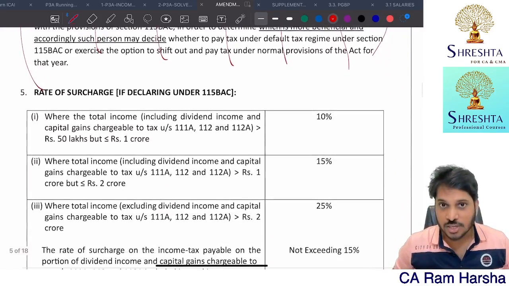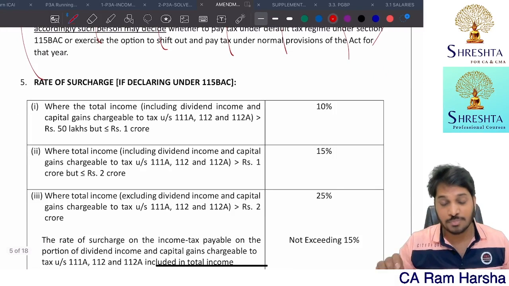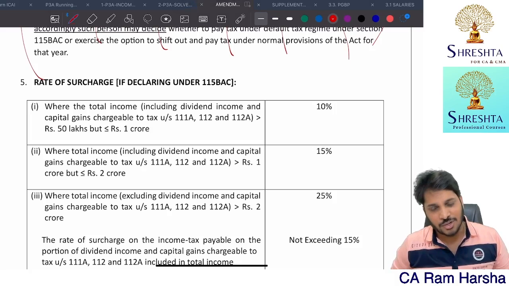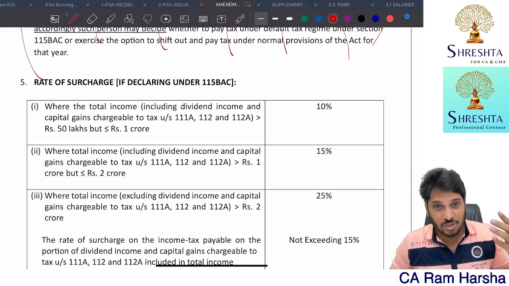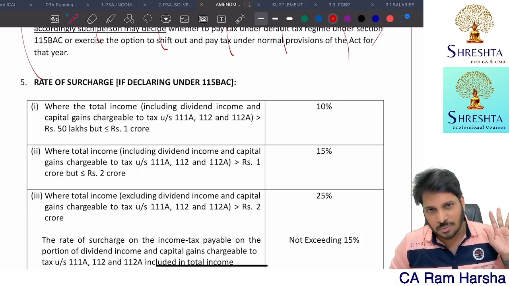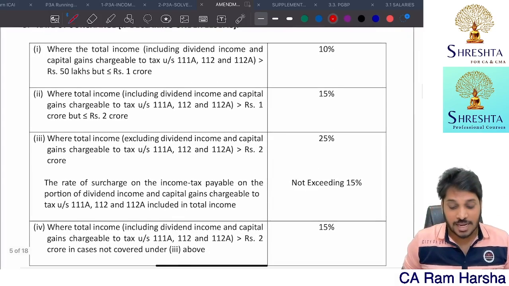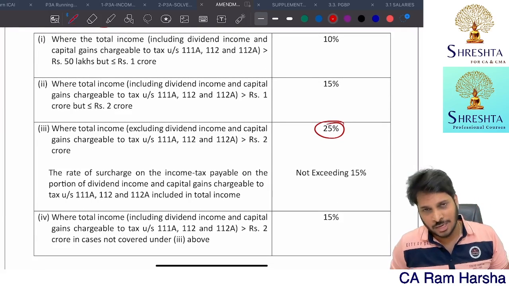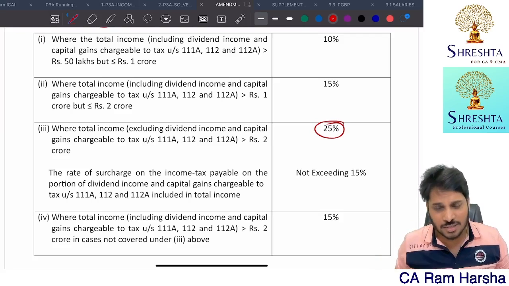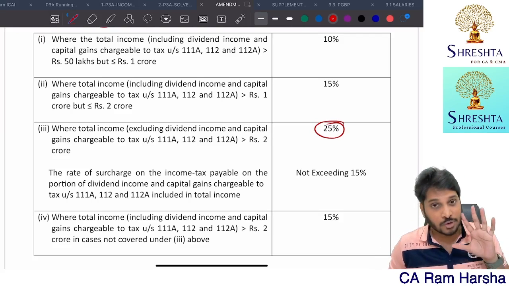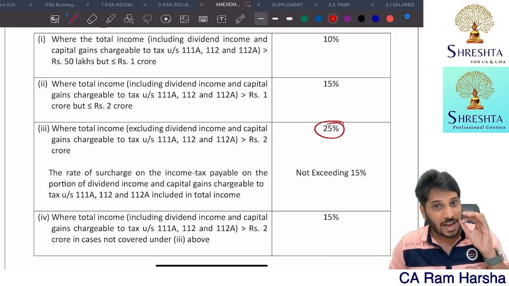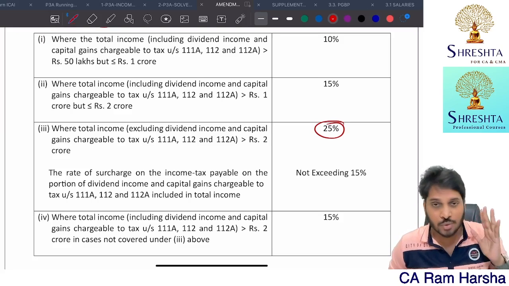Let's continue the discussion of surcharge and rebate concept under the default tax regime. Earlier, we didn't have any separate rates for surcharge or rebate for the default tax regime. It is the same old rates which are applicable. But now, for the default tax regime, the surcharge rate is restricted to a maximum of 25%. I told you at the introduction of the default tax regime itself, this is very useful for individuals having more than 5 crore income. High salaried people or high net worth individuals, it is best for them to go with the default tax regime.